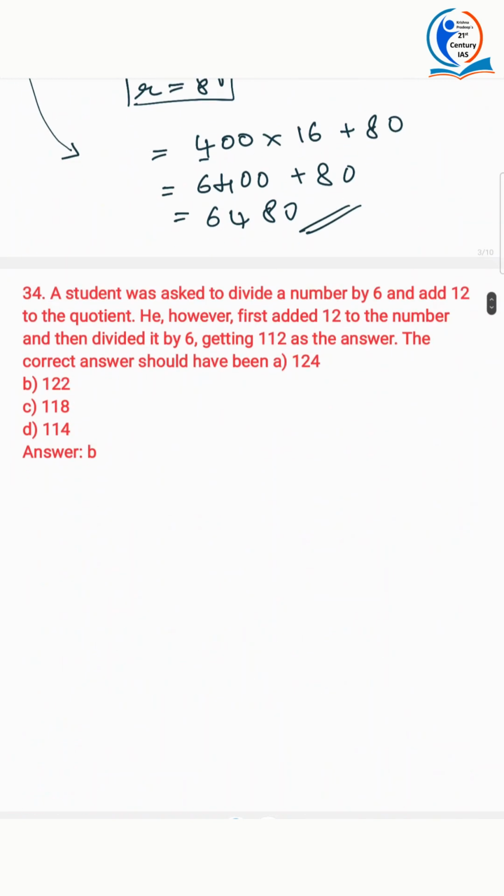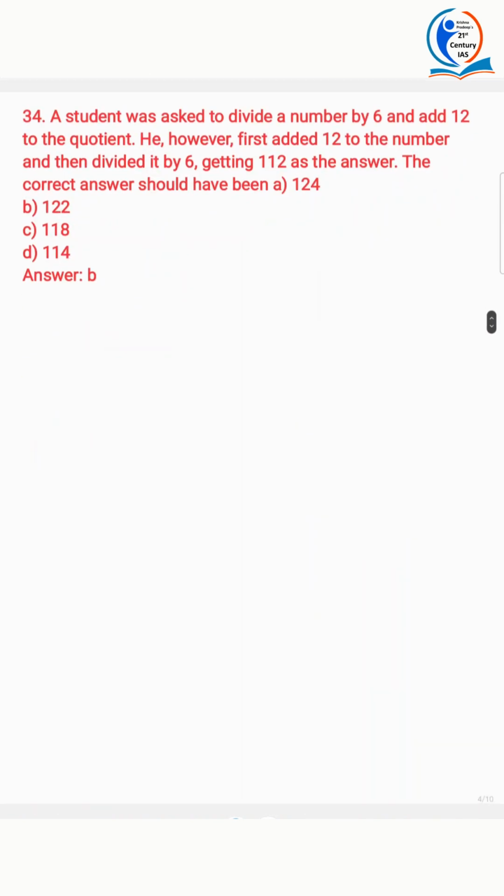Okay. Yeah. Next. A student was asked to divide a number by 6 and add 12 to the quotient. He, however, first added 12 to the number and then divided by 6, getting 112 as the answer. The correct answer should have been. Okay. So, this guy, the student, made a mistake. So, the order in which he did the calculation is wrong. Now, we'll help him get the correct answer. Okay. Now, solution. Now, correct answer. Let that correct answer be X.